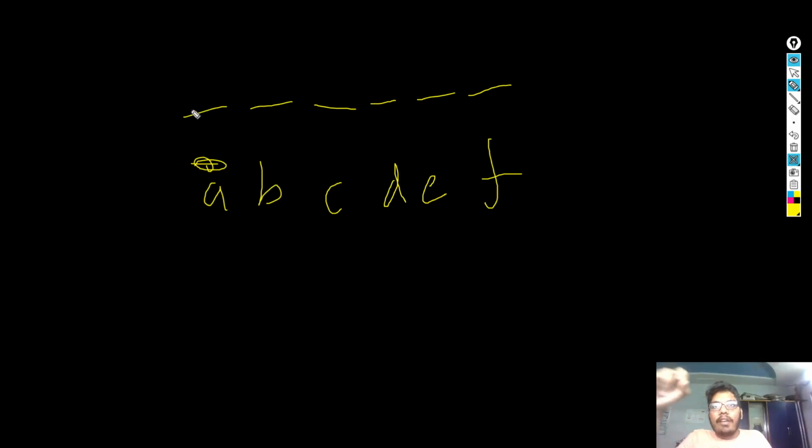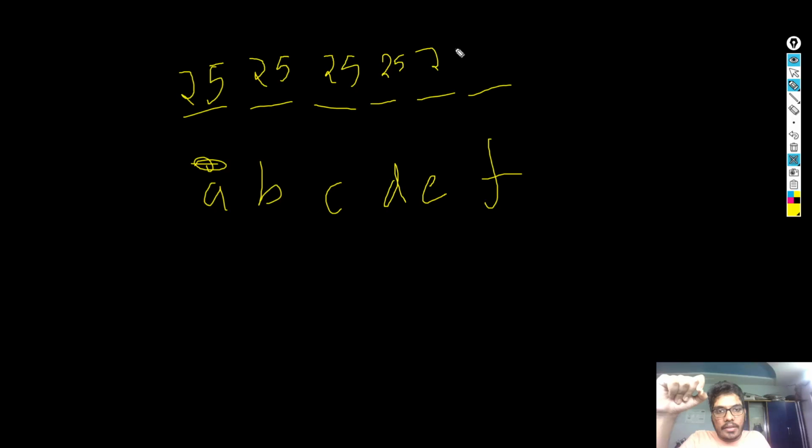So there are 26 alphabets. This should not be A if you want to do zero matching. So there are 25 possibilities, right? It should not be the rest; any alphabet would do. There are 25 possibilities here as well. It should not be C. There are 25 possibilities here, and there are 25 possibilities here, right? Now we multiply 25 into 25 into 25 into 25 into 25 into 25, right?